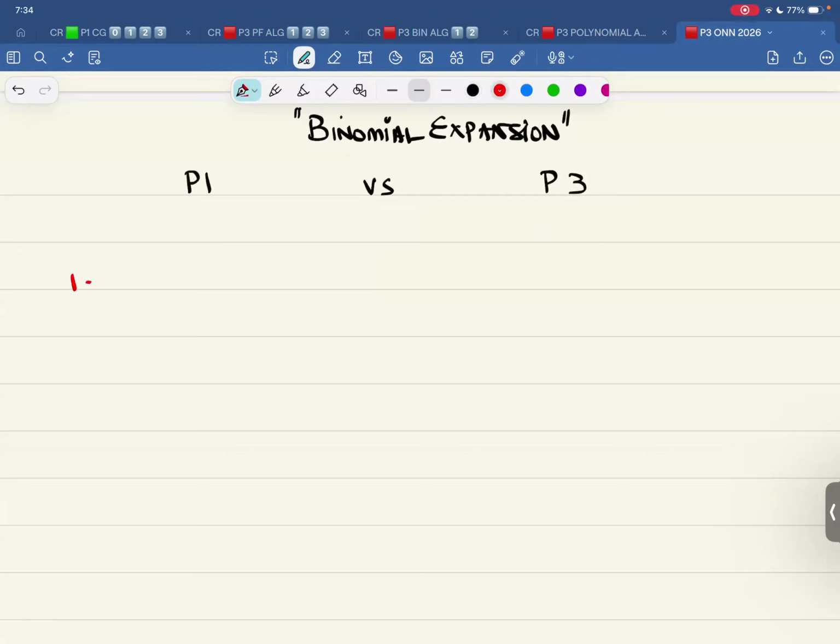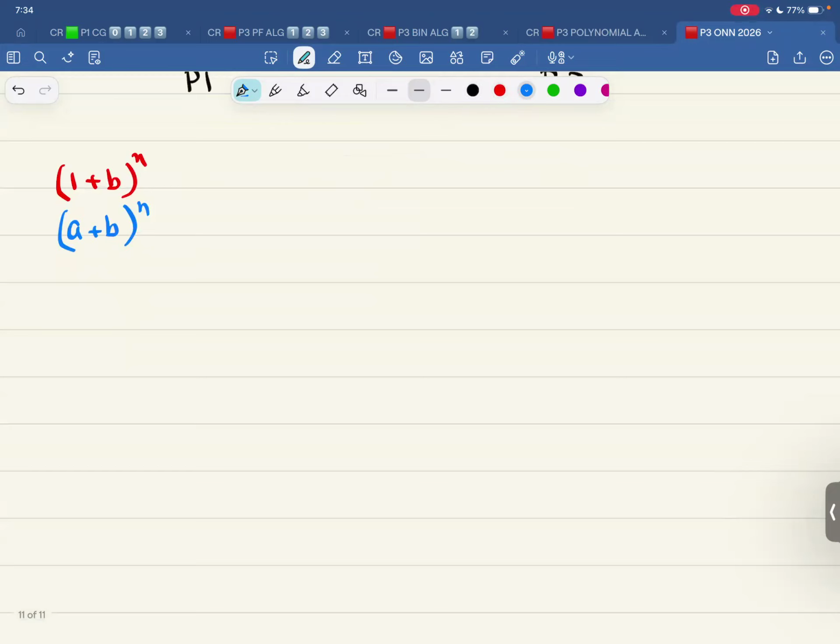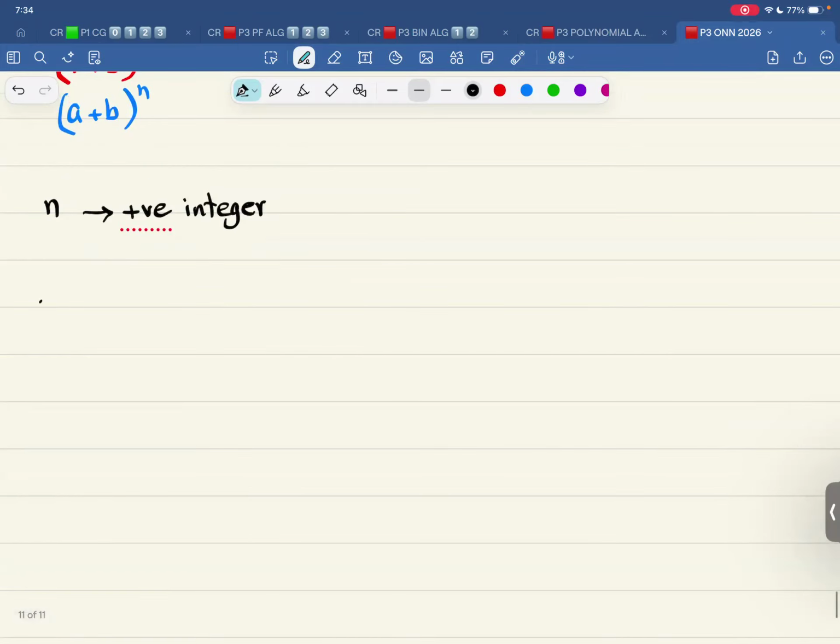The first one was (1 plus b) raised to power of n. And the other one was (a plus b) raised to power of n. That was the expansion that you dealt with. You dealt with the idea that n is a positive integer. The power was a positive integer. The number of terms, the hashtag is for number of terms, is always 1 more than the power.